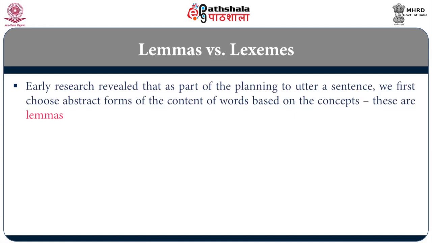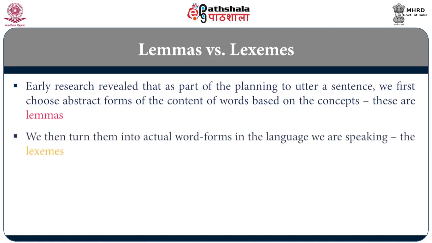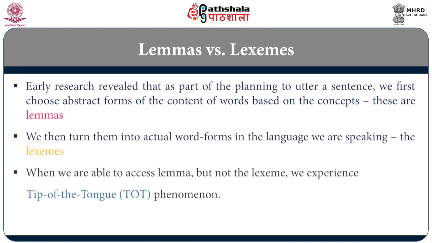They are called lemmas. We then transform the lemma into an actual word form, that is the lexeme. So when we are able to access the lemma but we can't get the lexeme, that is the tip of the tongue phenomenon. We keep saying, oh, I know, I'm not getting it. So you have accessed the lemma, but you are not able to get the lexeme, the actual sounds in that word, right? So we all experience it.